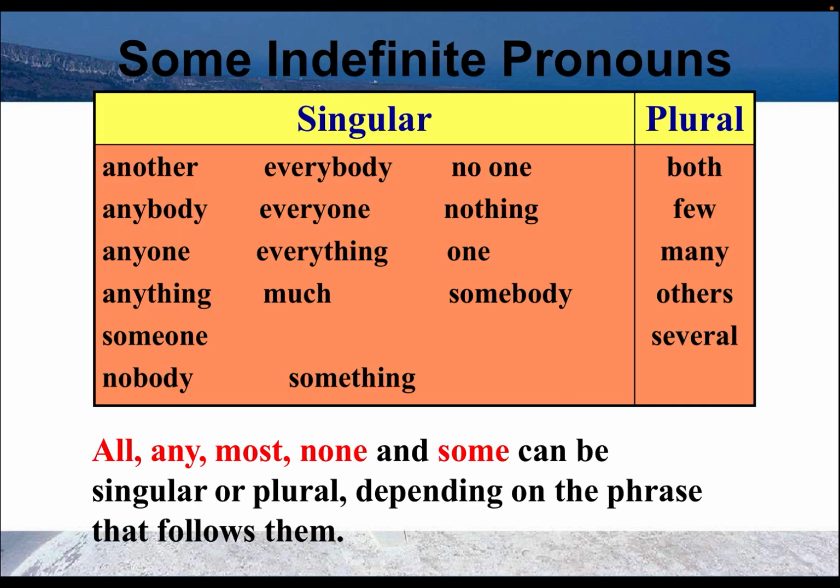Some examples of indefinite pronouns, singular and plural: another, anybody, anyone, anything, someone, everybody. All those things written on the screen are indefinite pronouns. In plural form, both, few, many, other, several, these are all indefinite pronouns.